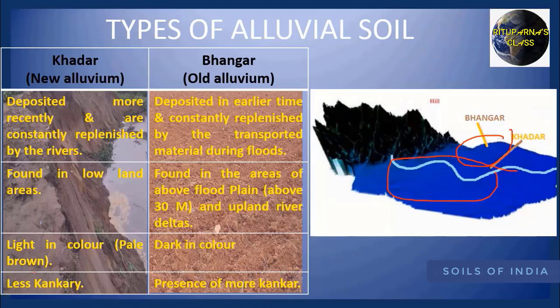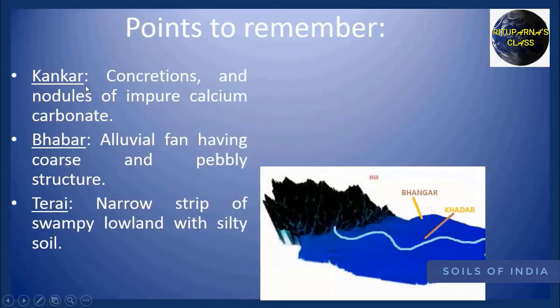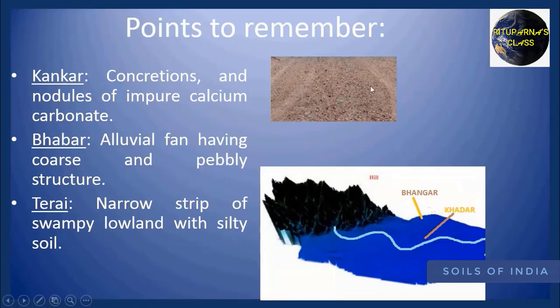And through the background you can see the color for the khadar is light in nature and the color for the bhangar is dark in nature, and you can see the khadar soil is less concrete and the bhangar soil is more concrete. Kankar means concretion and nodules of impure calcium carbonate. So this picture symbolizes kankar.